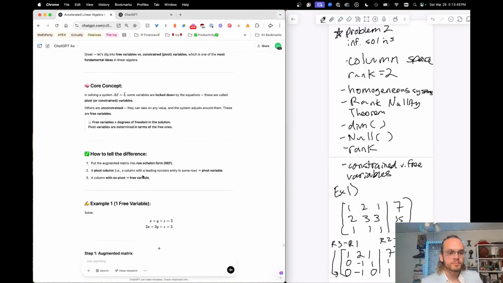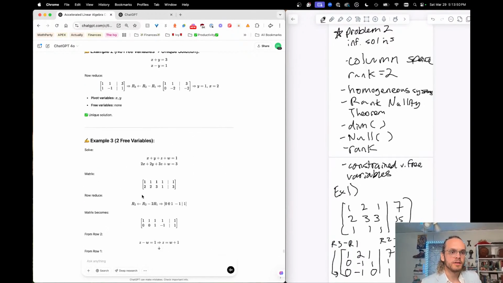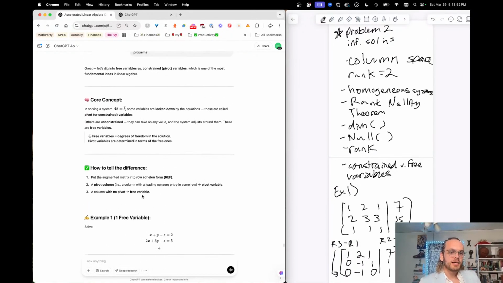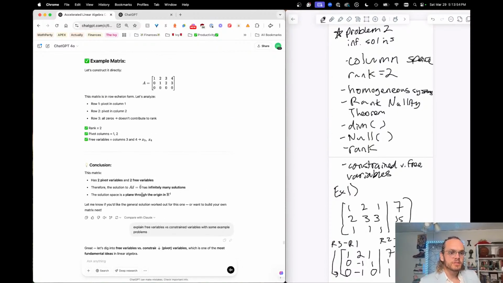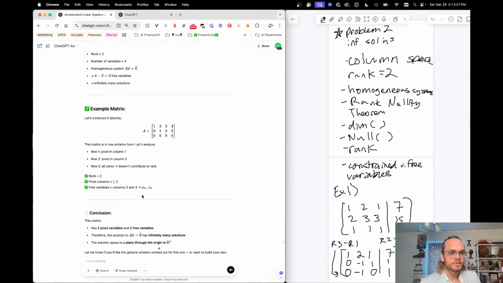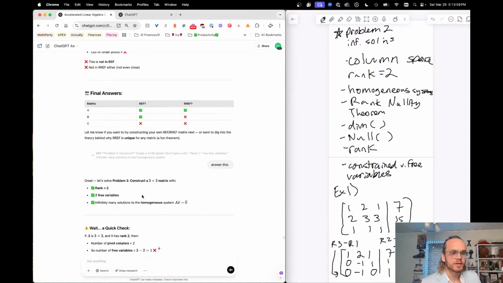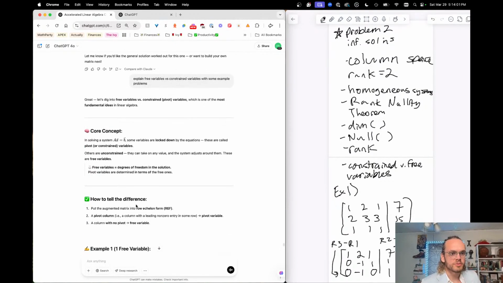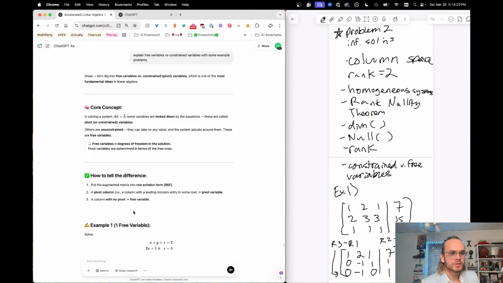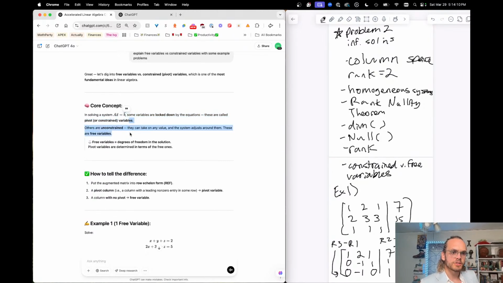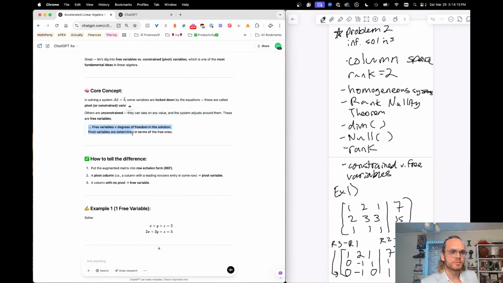So let's go down here. We're explaining free variables versus constrained variables. So this is a long answer. Oh no, this is the previous one. So pivot variables are locked down by the equations. Others are unconstrained. They can take any value and the system adjusts around them. These are free variables. Free variables are the degrees of freedom in the solution. Pivot variables are determined in terms of the free ones.